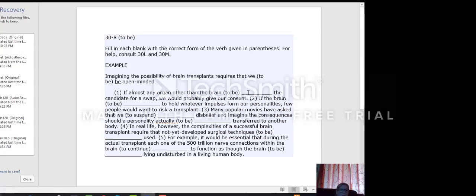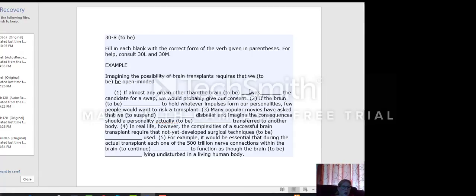We had a lot of errors on this assignment, so I'm going to draw a line separating the subject and predicate and show you exactly what the answers would be. That's the verb part of the sentence, or the predicate part. In every number, we are going to use an interchangeable form of to be. For this one, it says if almost any organ other than the brain, the sentence that does we'll put something or was.